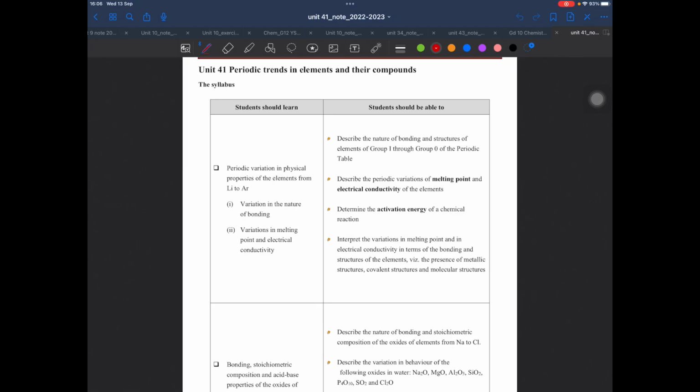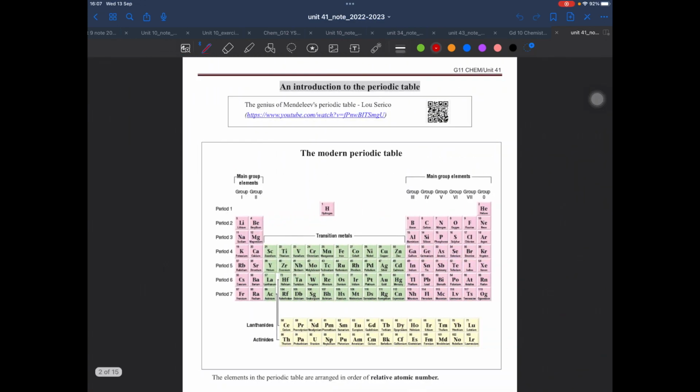This is Unit 41 about the periodicity of elements. So we will try to focus on several changes, for example, melting point, boiling point, or conductivity. So let's start. First of all, here shows a periodic table again.